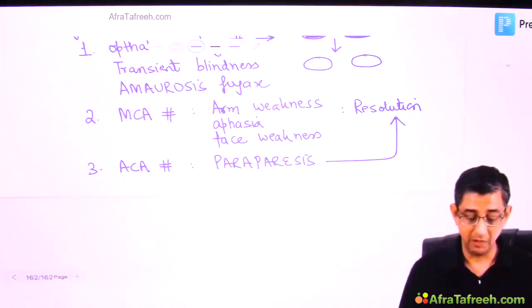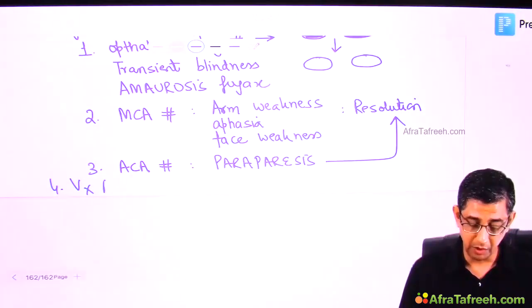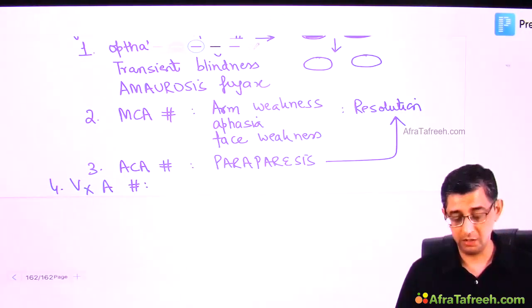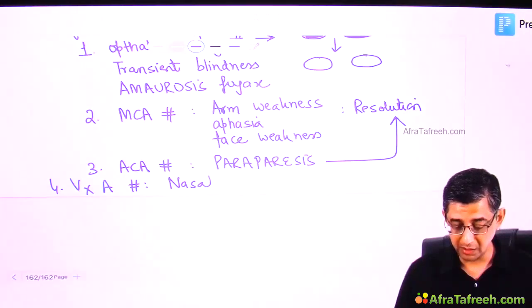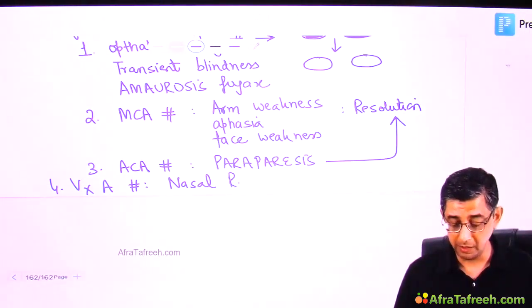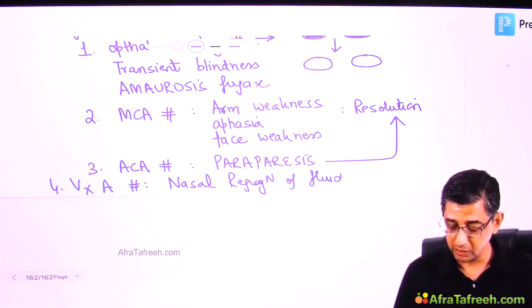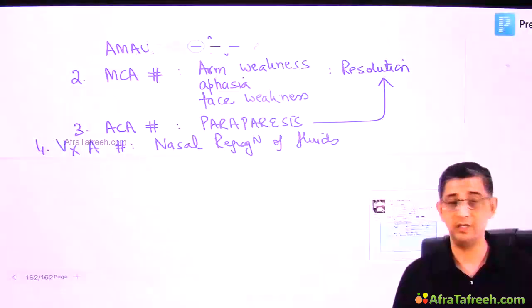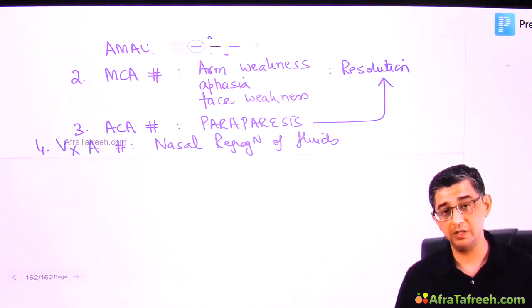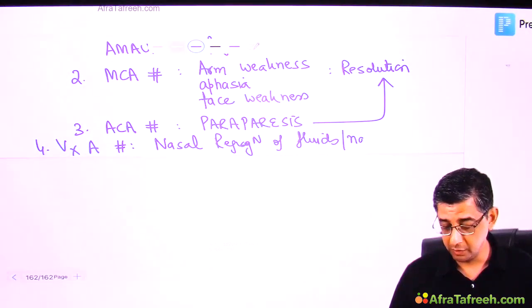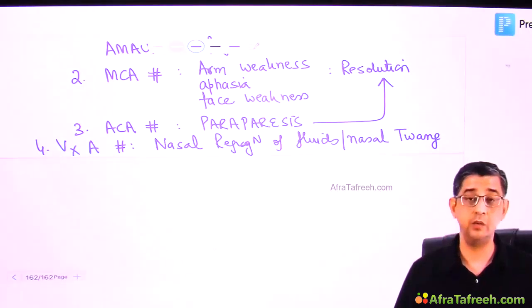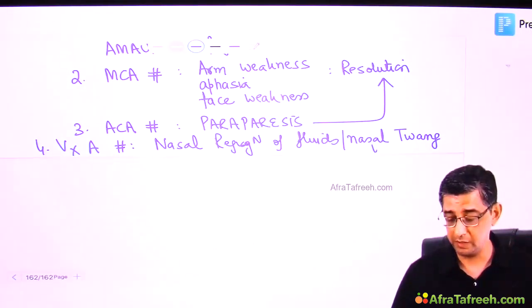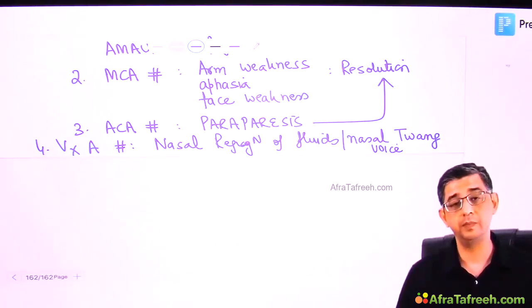There's another patient who tells me that, sir, while I was drinking water, the water started coming out of my nose. You see, this guy started developing a ninth nerve palsy. There's going to be a nasal regurgitation of fluids developing in this guy, thanks to the cranial palsy that is secondary to vertebral artery involvement, because the vertebral artery, as I explained to you in the previous lecture, would be supplying the brainstem. Even the voice of this patient will look very peculiar. His daughter or granddaughter is thinking that grandfather is sounding so funny. Nasal twang to the voice will again come because of glossopharyngeal nerve palsy.